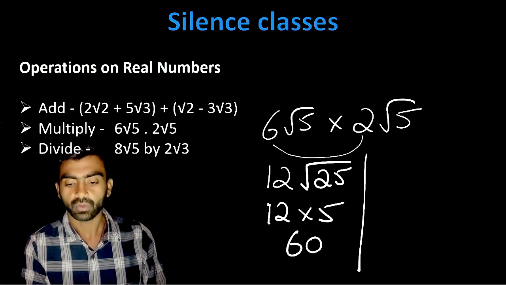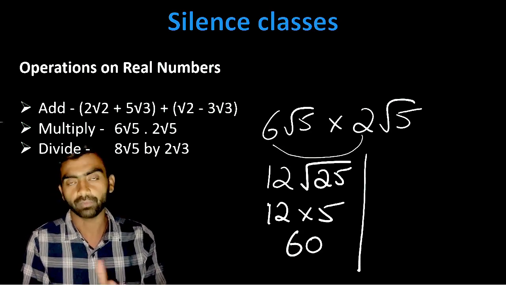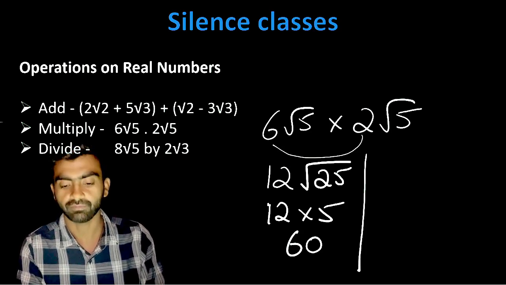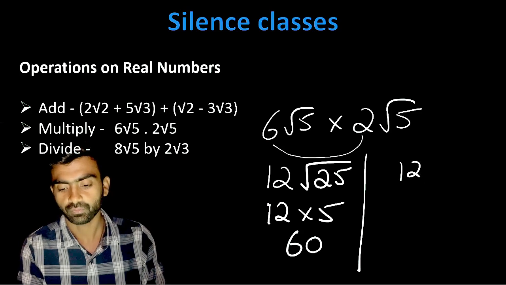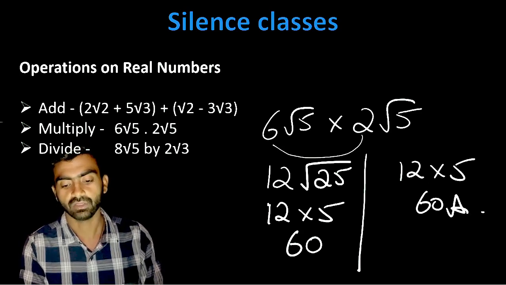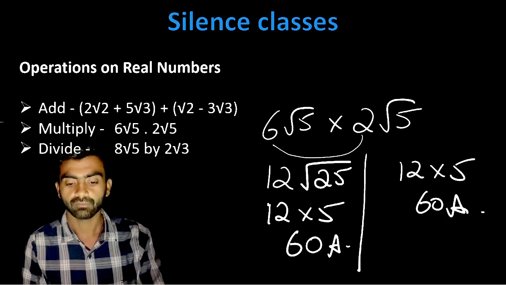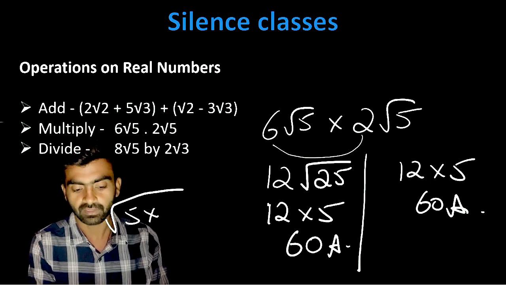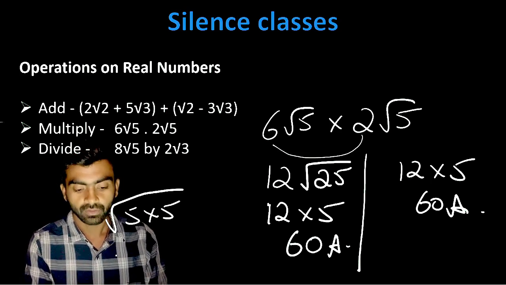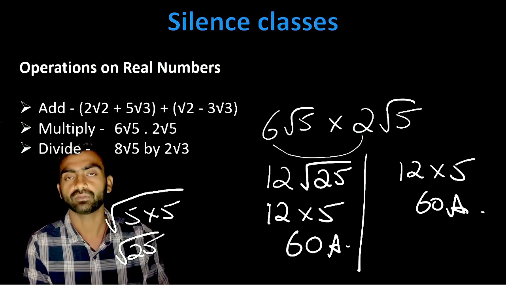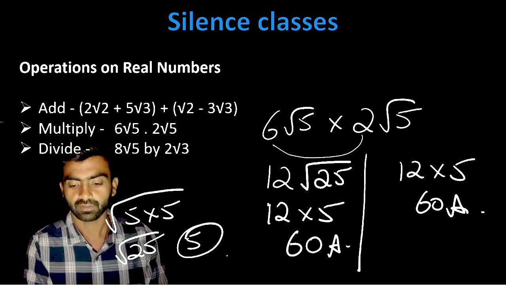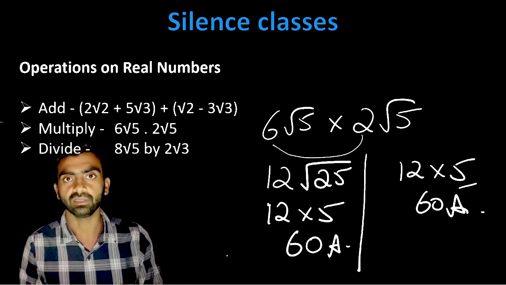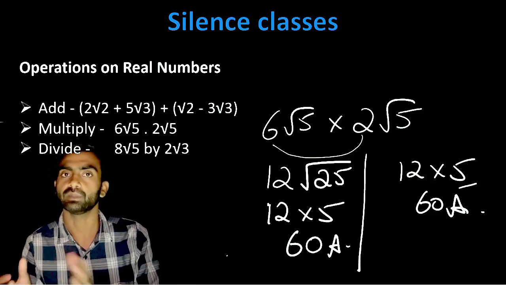We can do it like this, or if you come to know while doing the questions again and again, you will exactly come to know that root 5 multiplied by root 5 will directly become 5. So we can say 12 multiplied by 5 and directly write 60. In both ways, the answer will become 60. I hope you understood how it will become. Root 5 multiplied by root 5 becomes root 25, and root 25 is 5, since 5 fives are 25. Once you solve the questions, you will do it easily. You will understand that root 4 multiplied by root 4 will become 4.